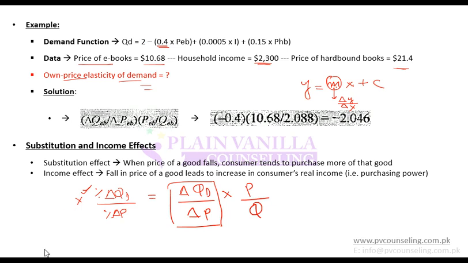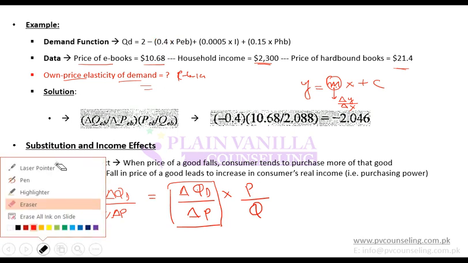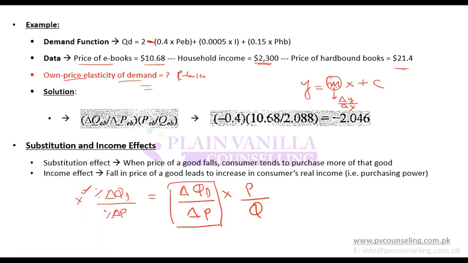the price of ebooks. If I am talking about own price elasticity of demand of ebooks, then the change in demand with respect to the change in price would be this 0.4, which is the coefficient with ebook, and this is actually minus 0.4.